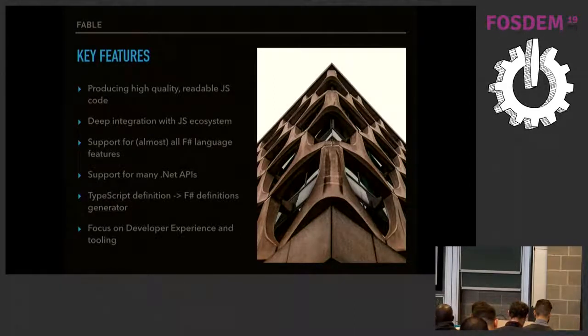After a couple of years with Fable and with other solutions like that, I definitely may say that that's not true. There are some cases in debugging, when something goes wrong, that you want to look into your compiled JavaScript code. And if the code is a total mess, it's really hard to debug what's going wrong. So the fact that it's producing high quality, really human readable JavaScript code is a really good thing.